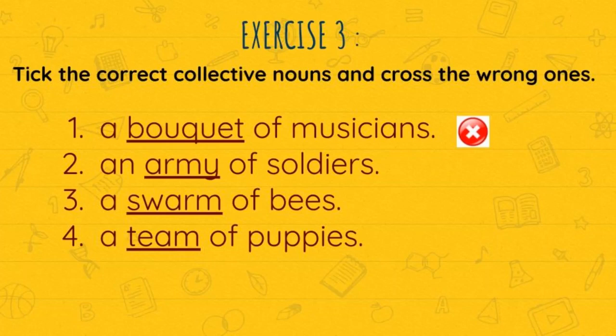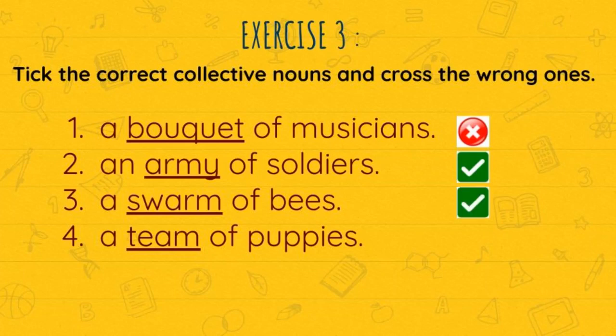Write the second one, an army of soldiers. Is it right? Yes, an army of soldiers is the right answer because army is the collective noun which refers to a group of soldiers. Yes, put a tick mark near the second one. Let's move to the third one, a swarm of bees. Yes, a swarm of bees is also the right answer because swarm is the collective noun which refers to a group of bees or a group of flies. Yes, put a tick mark near the third answer.